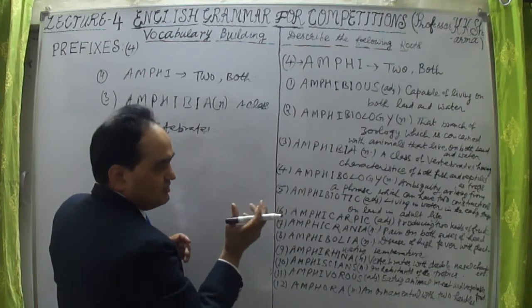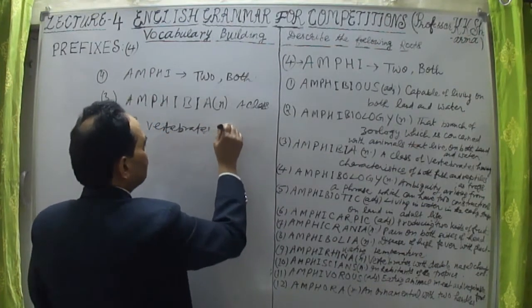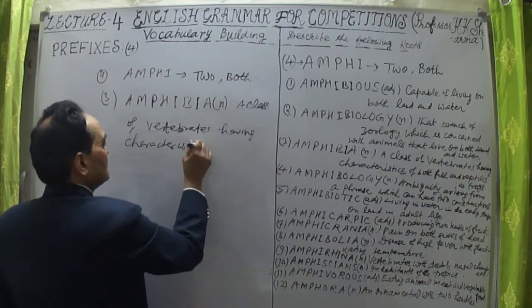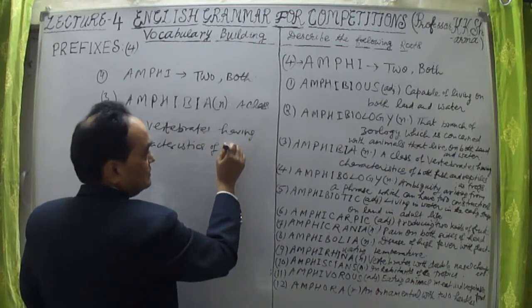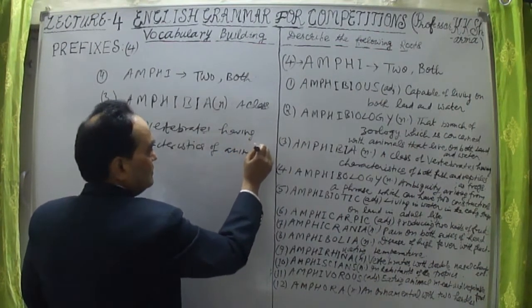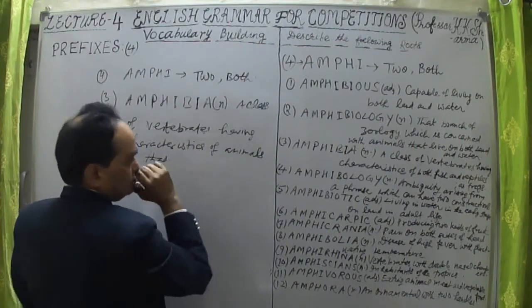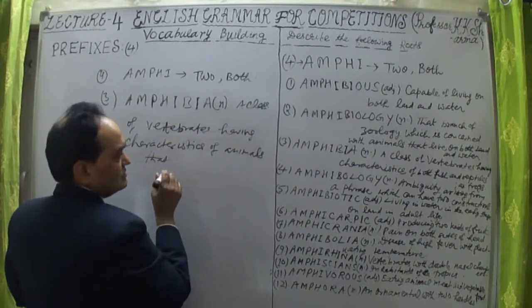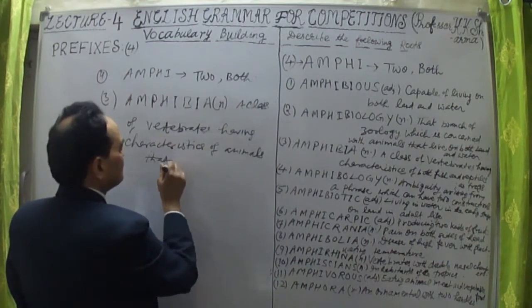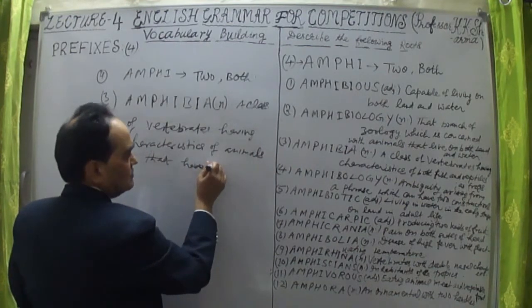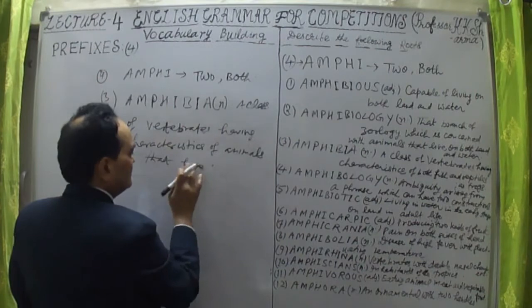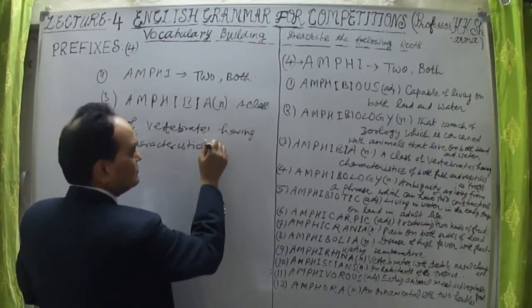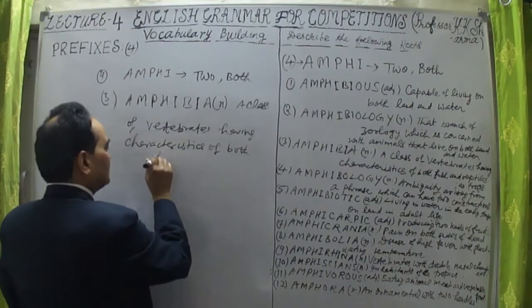Reptiles means snakes, etc. That is amphibia, a class of vertebrates having characteristics of both fish and reptiles. What does it mean?